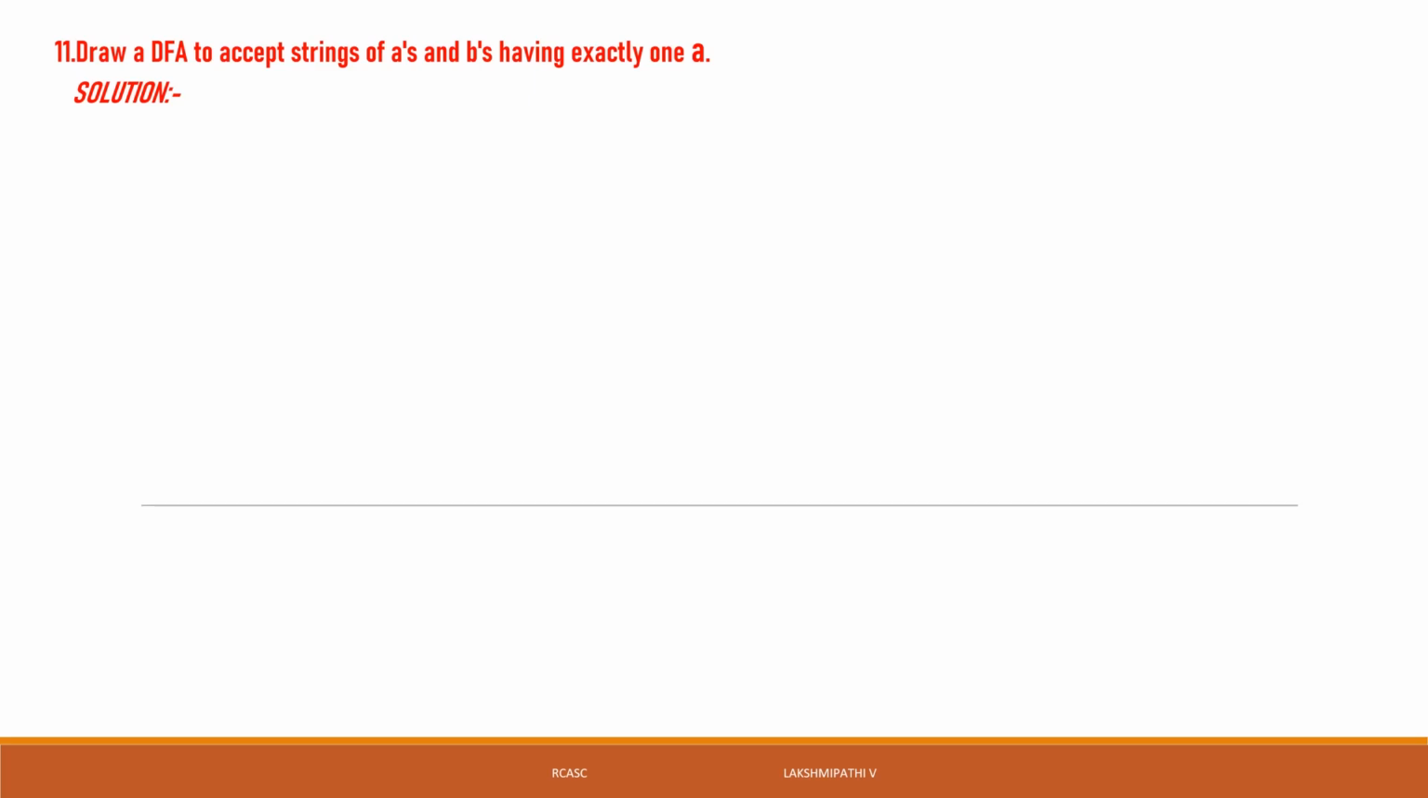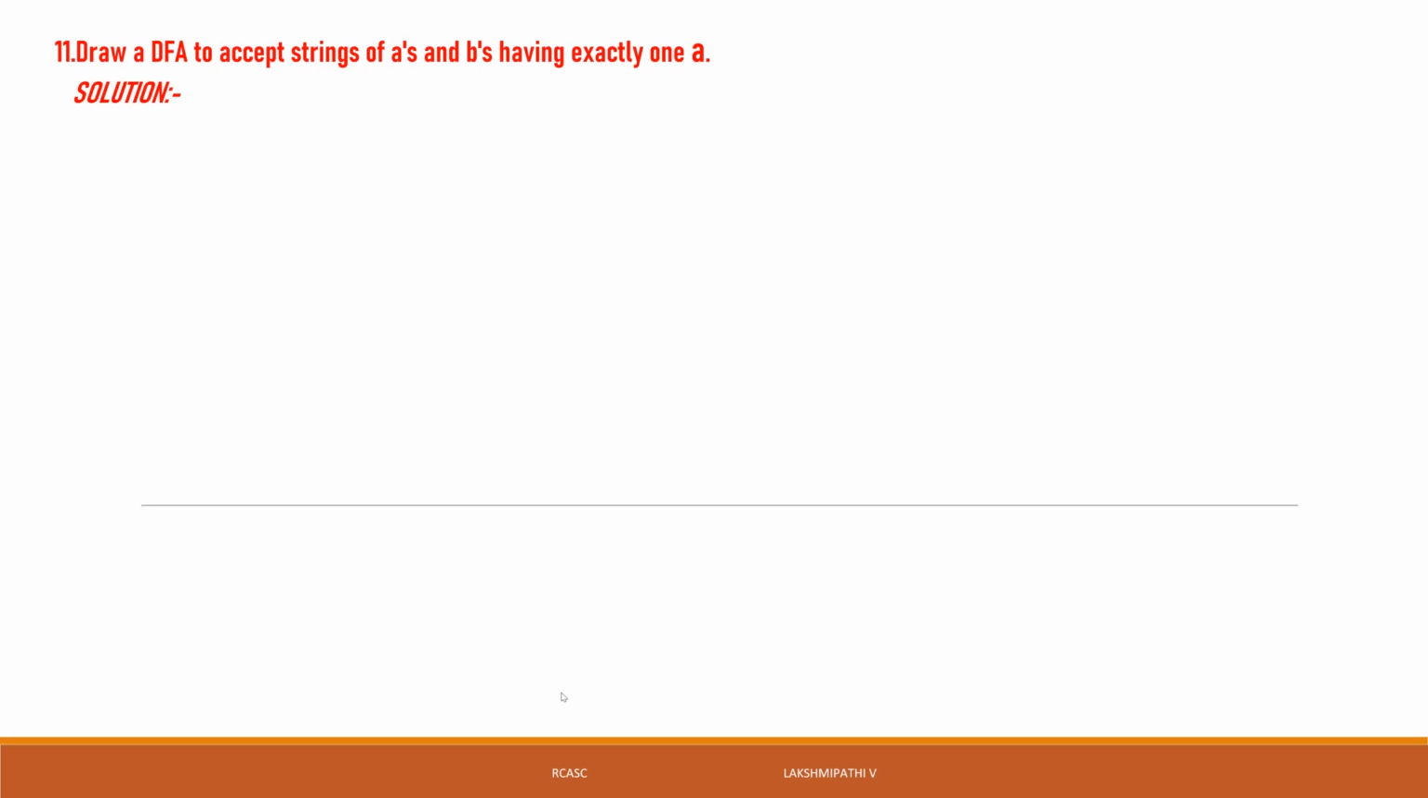Why is the minimum string A? The question itself clearly mentions that we accept strings of A's and B's with exactly 1A in that string. If you have only 1A in that string, that is why we take the minimum string as A only. The minimum string is A only.